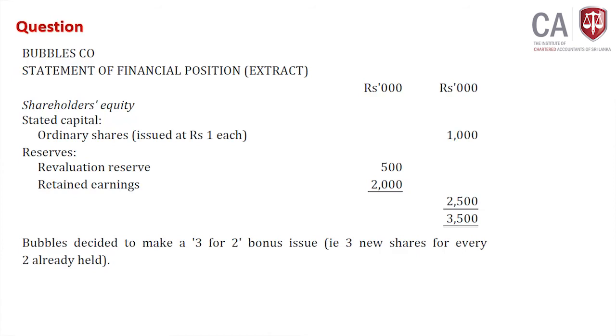Bubbles decided to make a 3 for 2 bonus issue, which means for every 2 shares you hold, they are going to issue 3 new shares. The question is, we have to calculate how many bonus shares we are going to issue.